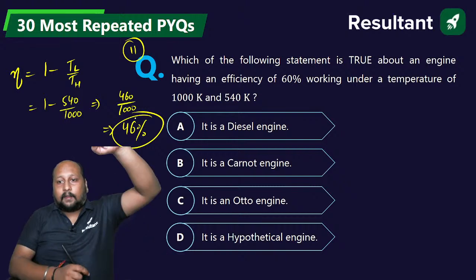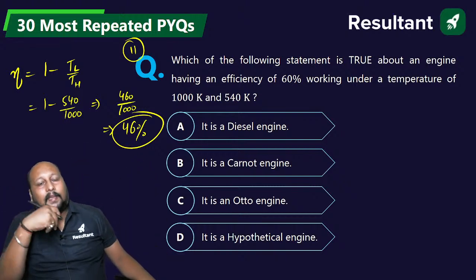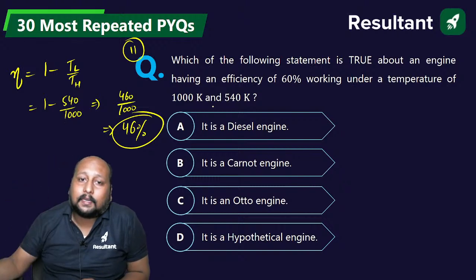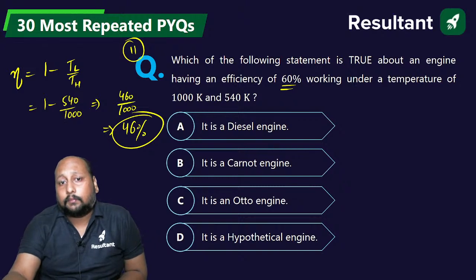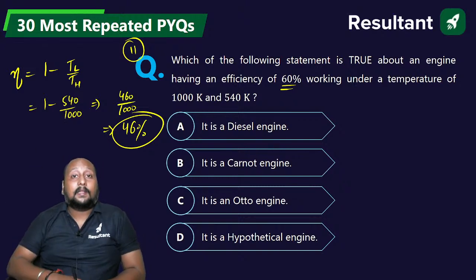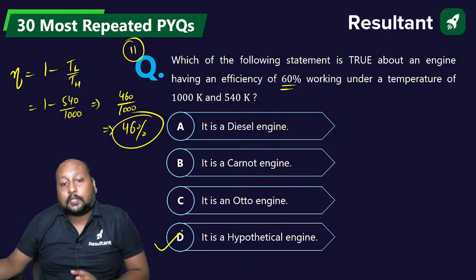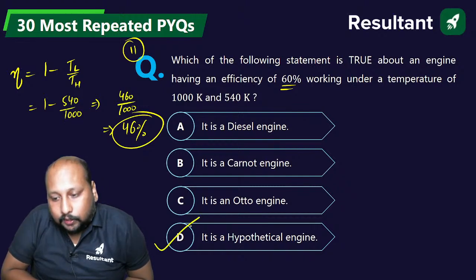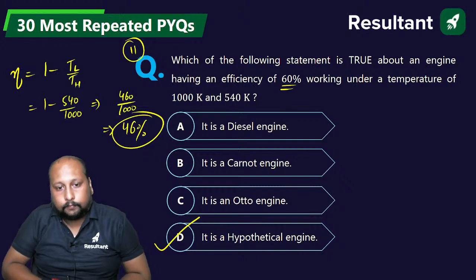That means between 1000 and 540 Kelvin the maximum possible efficiency we can achieve is only 46%. And the inventor here is claiming 60%, which is completely bogus. It is a hypothetical engine. This is not possible. Option D is the correct answer. Okay, clear?